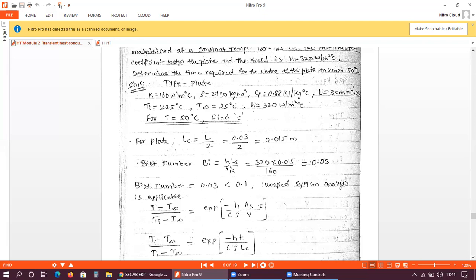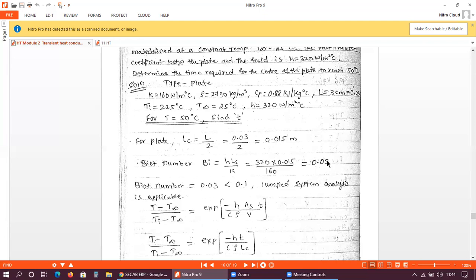Biot number is equal to h Lc divided by k, or h Ls divided by k. So L is nothing but the characteristic length, Ls or Lc. The h value we know, that is 320, the heat transfer coefficient, multiplied by Lc, that is 0.015, divided by k, which is 160. If you simplify, you will get 0.03.